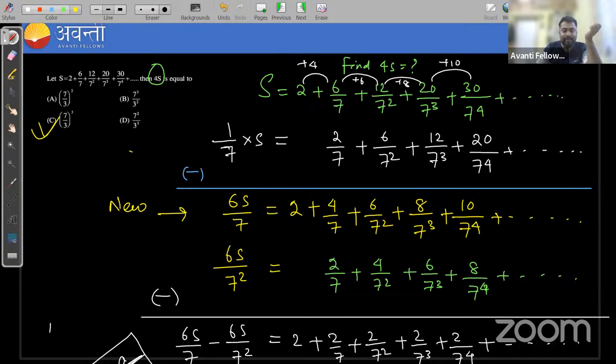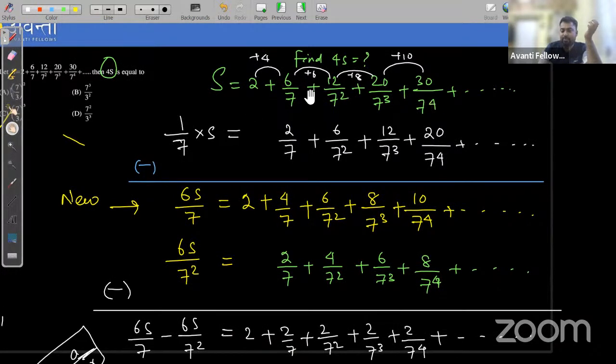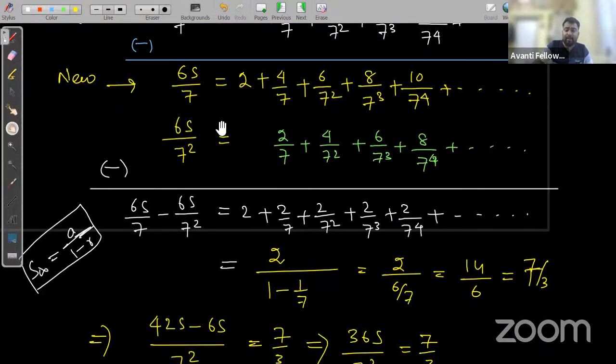Okay, so what did we do to solve this question? Let's see. First, we write the given series and we observe the denominator in GP and observe the numerator. Then the method is to multiply the common ratio with the given series and write it below the given series, writing by one step forward on the right hand side, and then subtract the resultant new series from the given series.